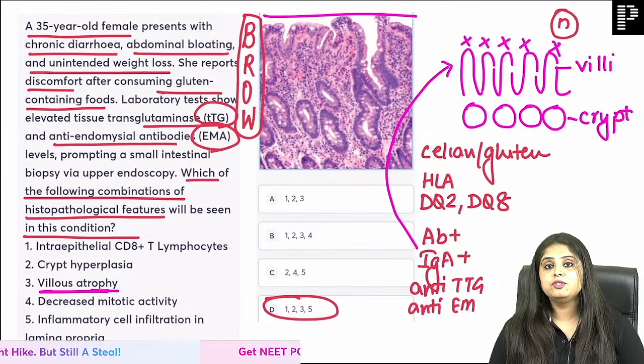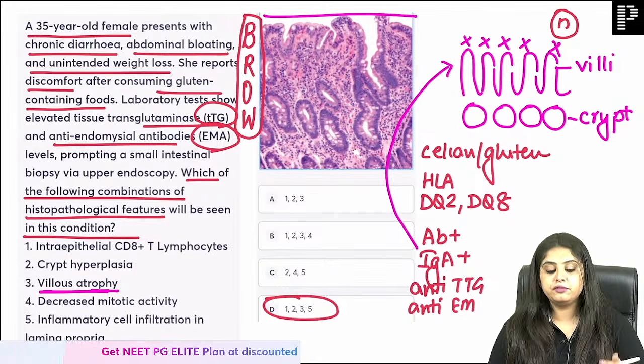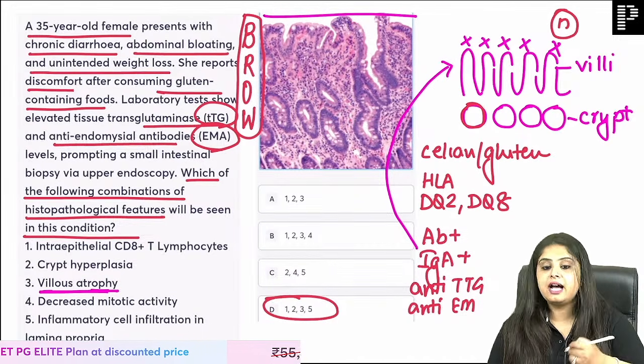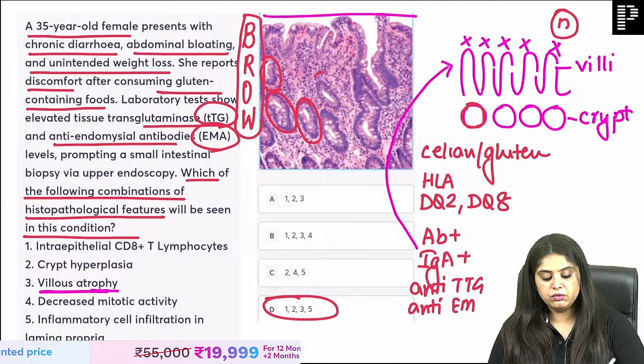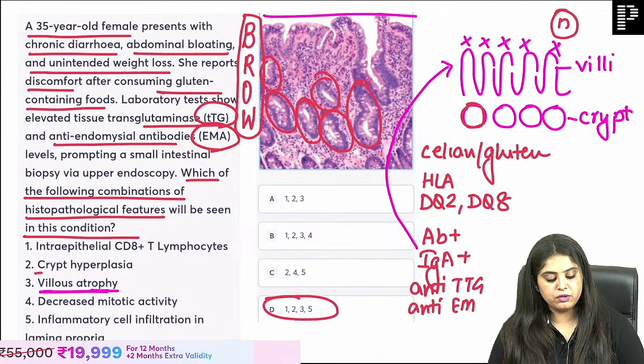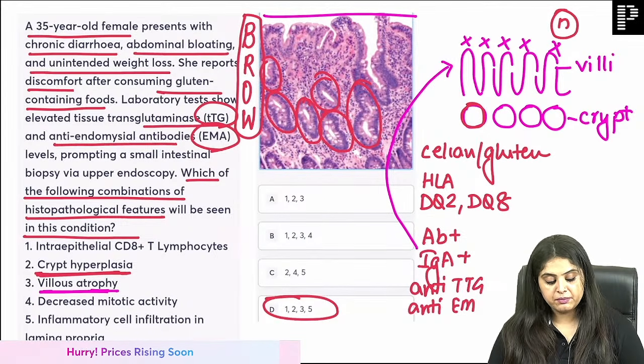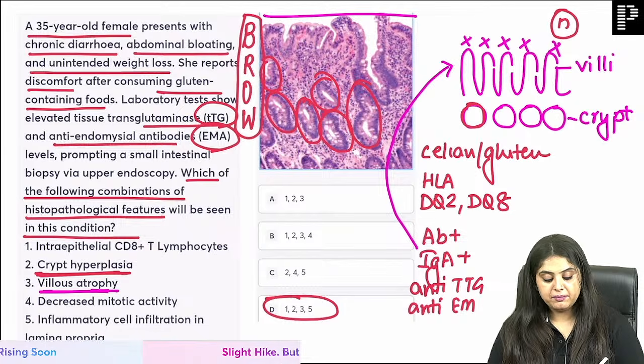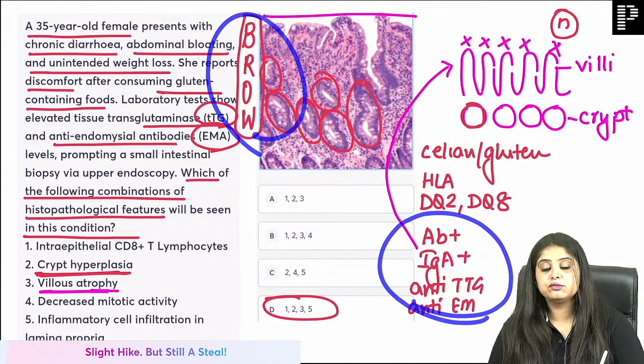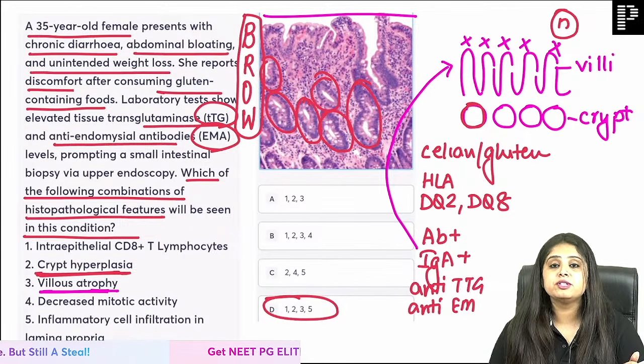If someone is damaging your body, someone else will fight for you. And these crypts decide, I will fight for them. So can you see these round crypts have increased in number? What do you call it? This is going to be crypt hyperplasia. Crypt hyperplasia.